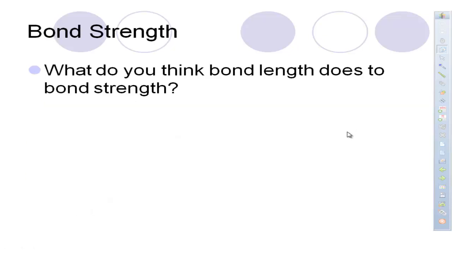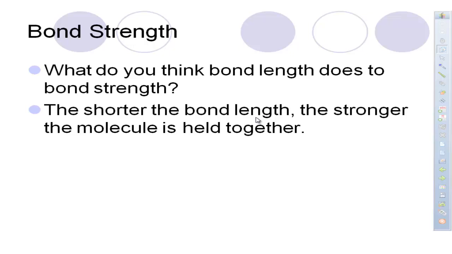So what do you think bond length does to bond strength? Think of a stick. The longer the stick, when I press in the middle, I can break it very easily. But if you get a little short stick, and you're holding on the ends and pressing in the middle, the shorter that stick, the stronger it's going to be, or the more force it's going to take to break it. So the shorter the bond length, the stronger the molecule is going to be held together.